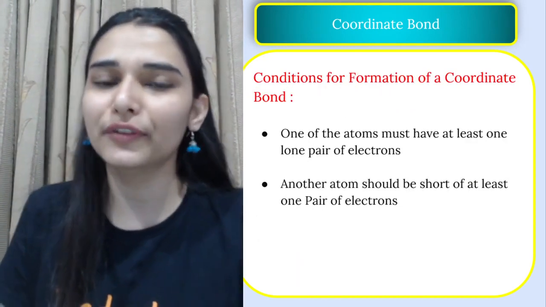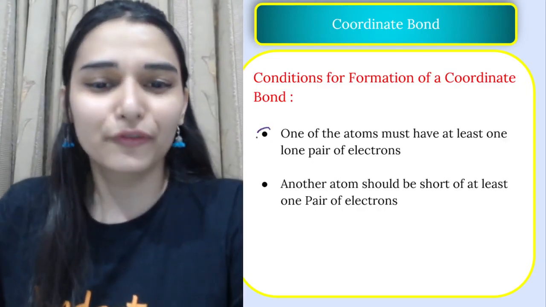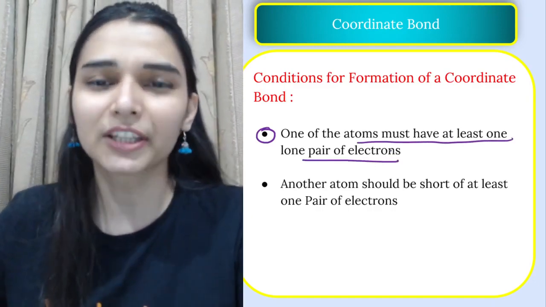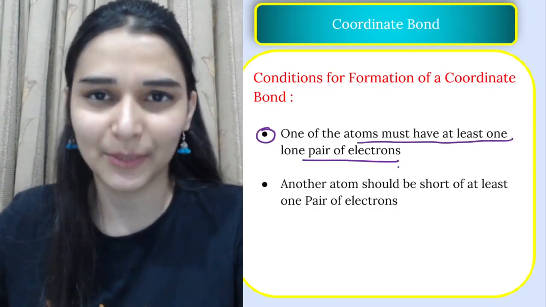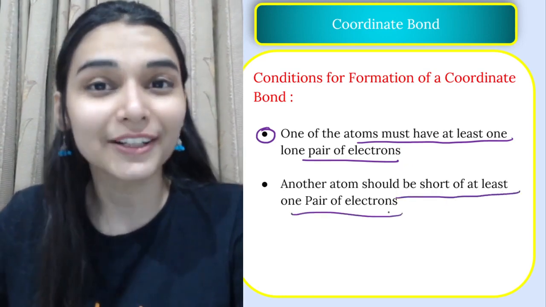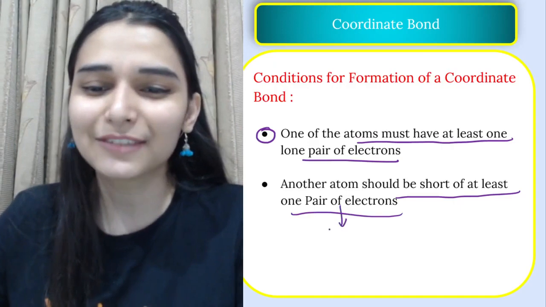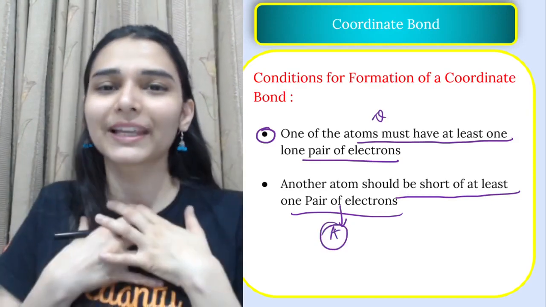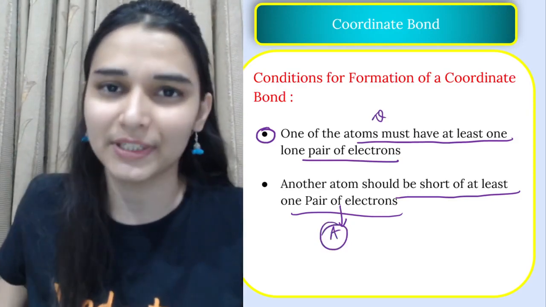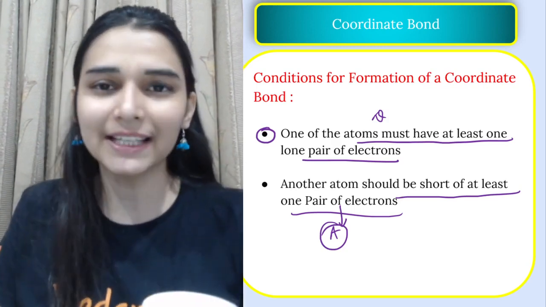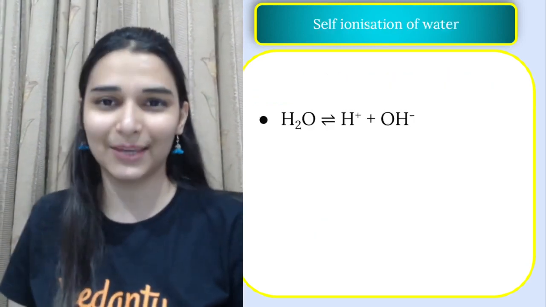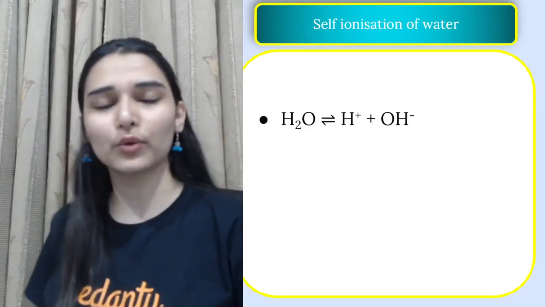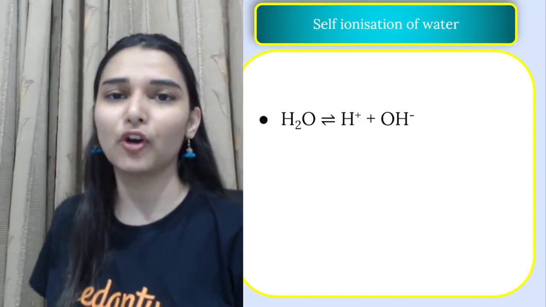Now the conditions of the coordinate bond. First condition, one of the atom must have at least one lone pair of electron, है ना, otherwise who will donate? One donor, one acceptor. Another atom should be short of at least one pair of electron, means one species should be capable of donating and the another one should have some electron requirement so that it can accept it. ठीक है, so सब थोड़ी ऐसा करेंगे, not every species is gonna donate and accept it. So you can make the concept very easy, do the written practice, छोटा सा topic है, you can do this and questions come from the coordinate bond.